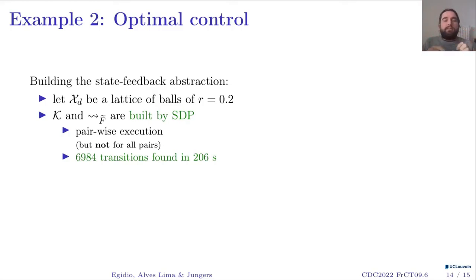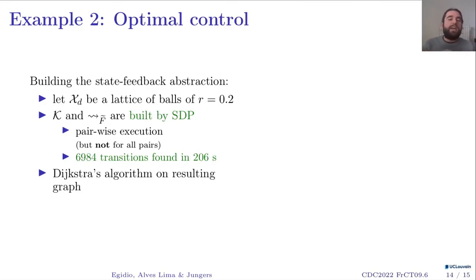So I have an efficient way to rule out cells that are not promising to have transitions towards them. So I do that for a subset of all the pairs of cells. And doing that, after about 200 seconds, I found the 7,000 transitions in my abstraction, and could build this graph, which is my abstraction. It's a deterministic graph.